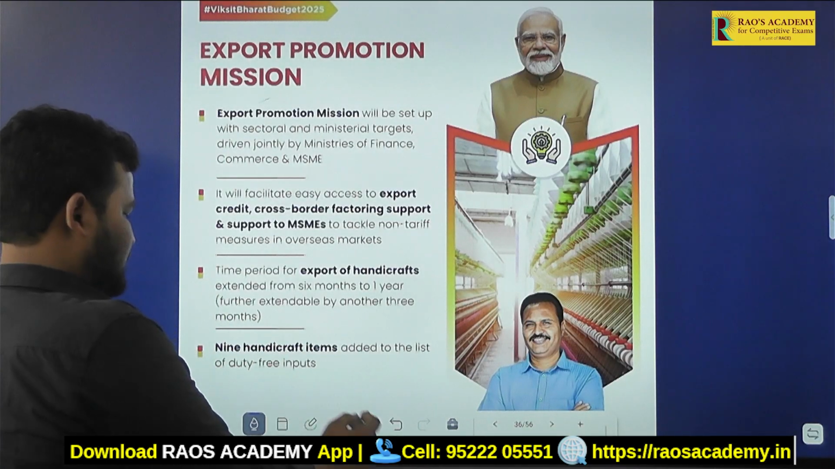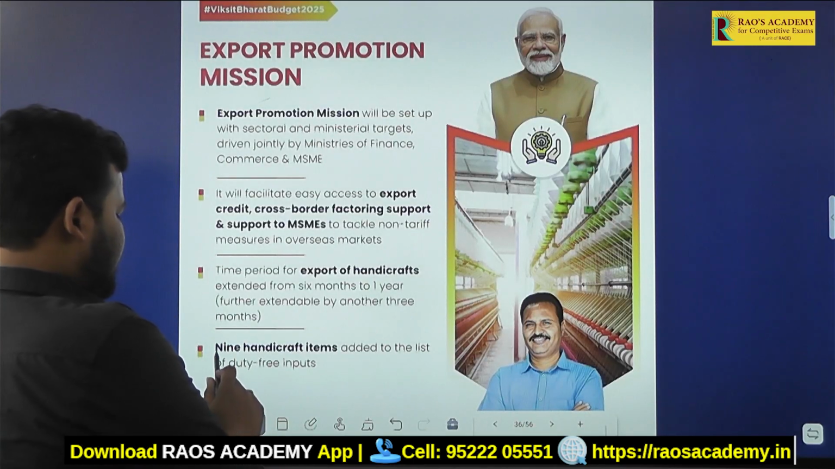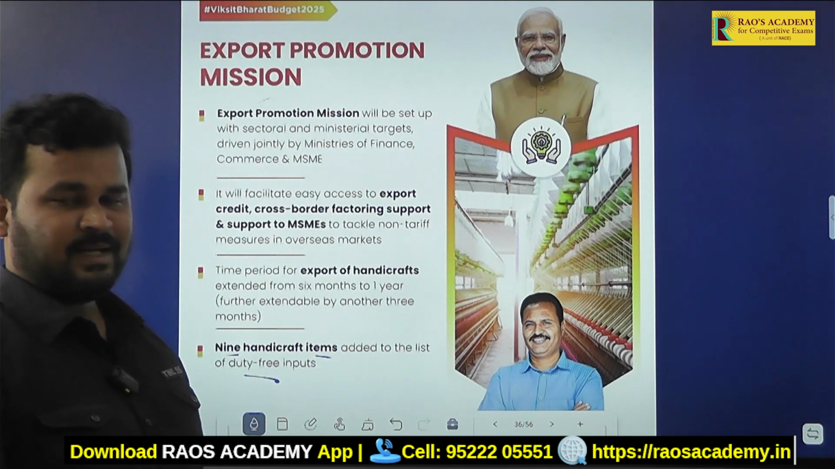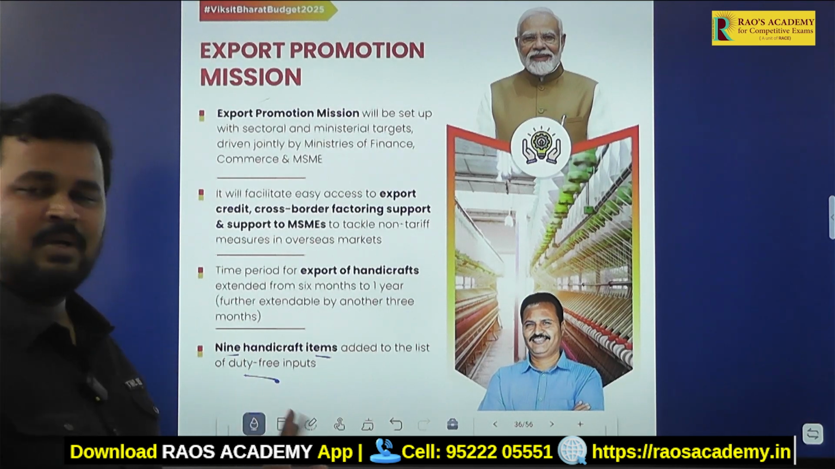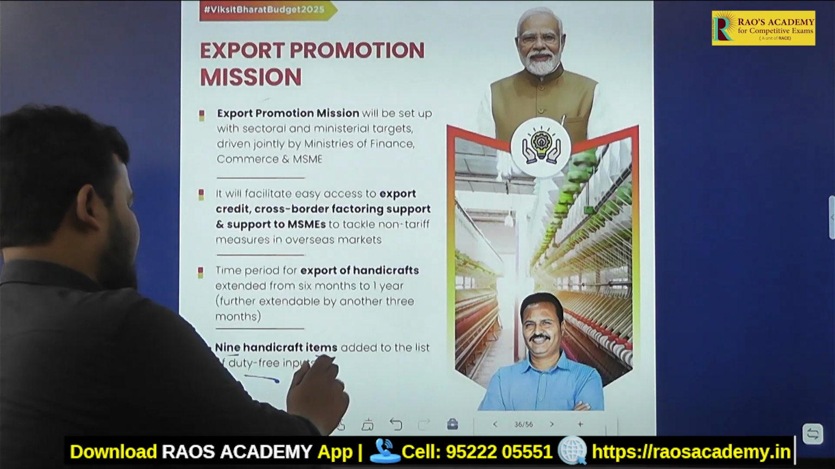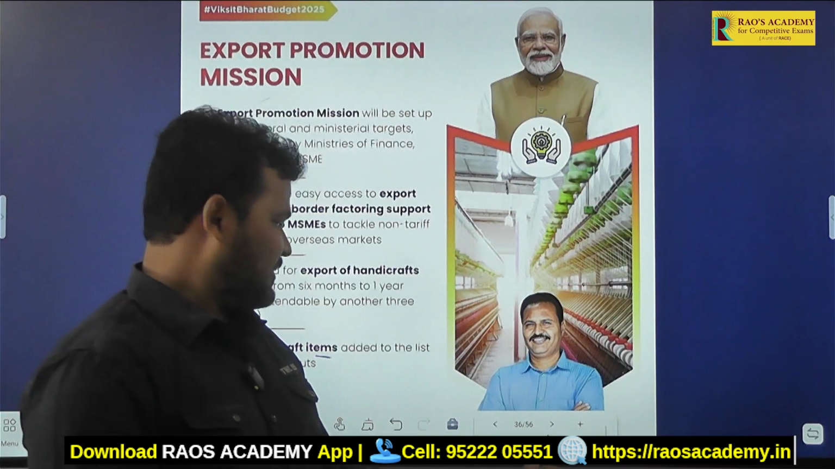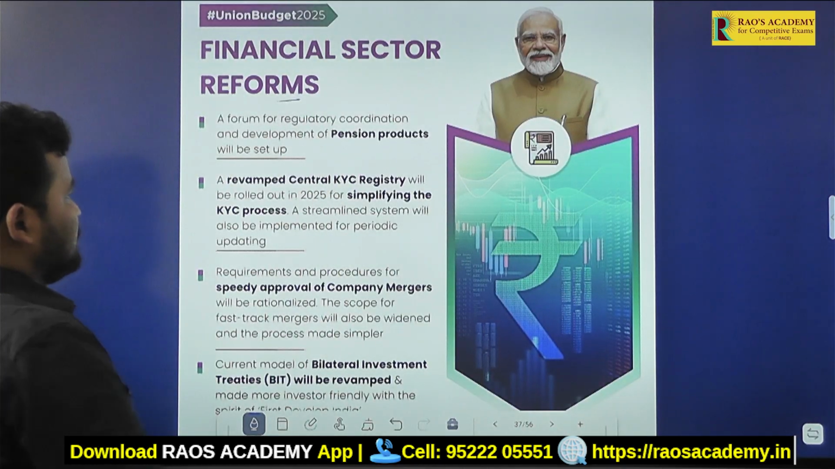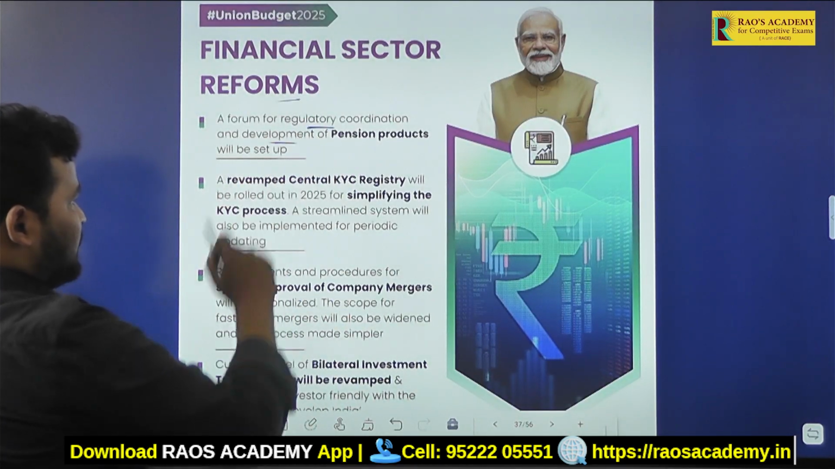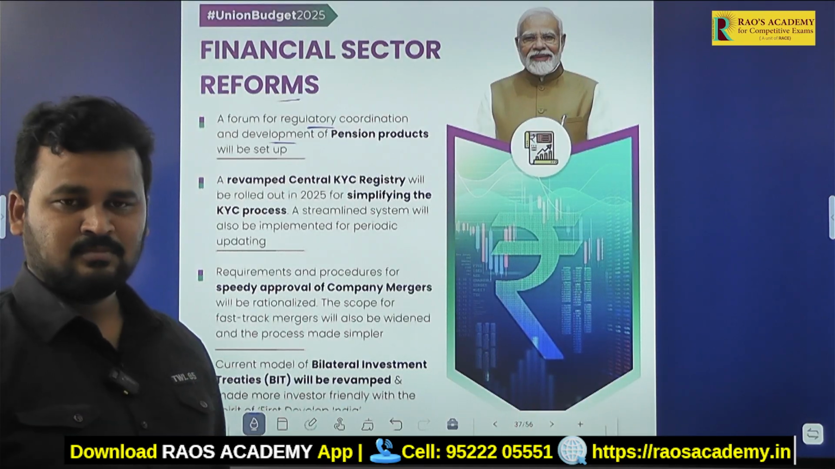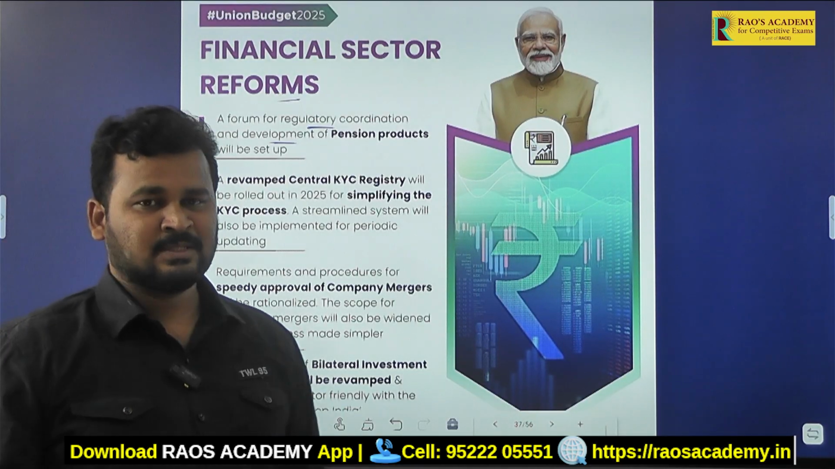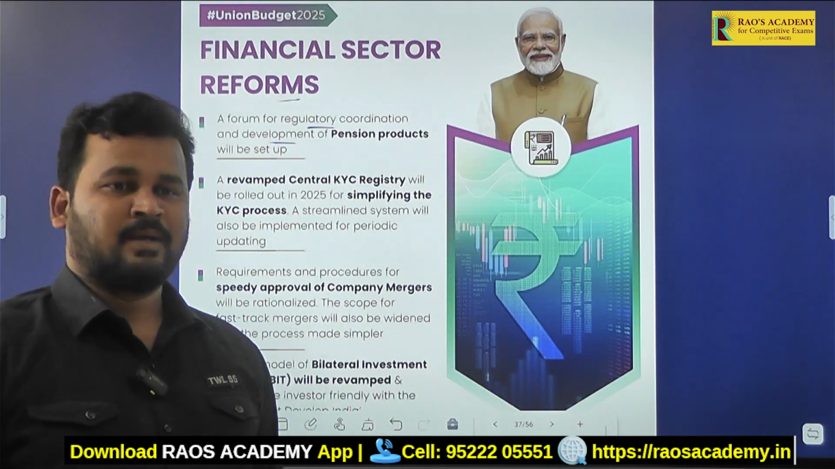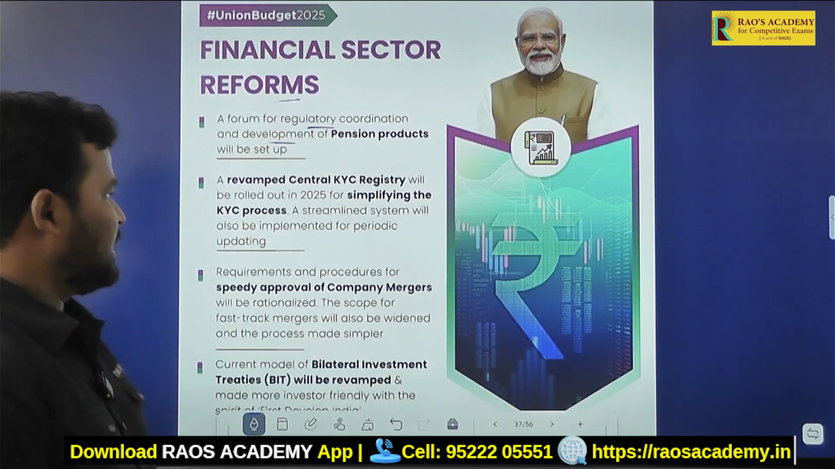And after that, 9 handicraft items added to the list of duty free inputs. Okay, clear that. The main thing is to increase more handicraft items. Okay, next after that, one more thing, financial sector reforms. So a forum for regulatory coordination and development of pension products will be set up. To monitor pension funds and bring reforms related to pension, a regulatory board will be set up by the government of India.